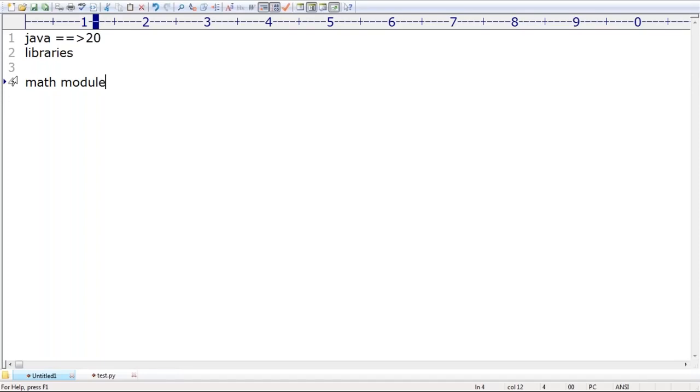A module is nothing but a group of functions, classes, and variables. A group of such modules is nothing but a library. At the very top level, you should be aware of this. Next, by default, a module is not available to our program. Compulsory, we require to import that module.